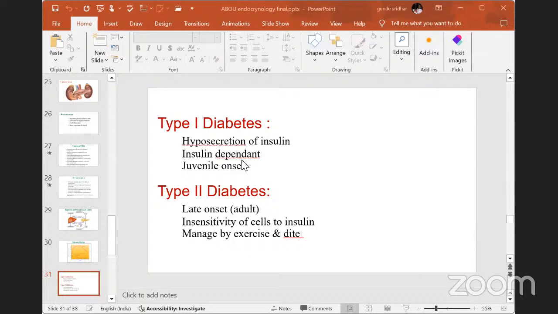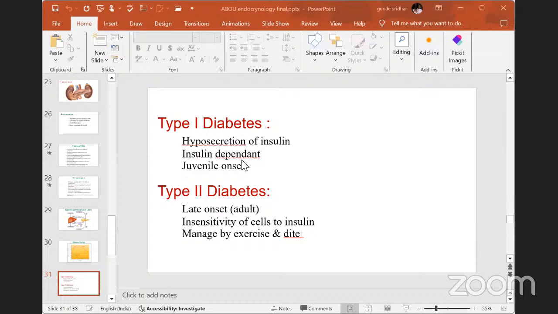Type 1 diabetes can also be called insulin dependent diabetes mellitus, IDDM, because there is less secretion of insulin. That's why we get the sugar disease, and that's why it is called insulin dependent diabetes mellitus.